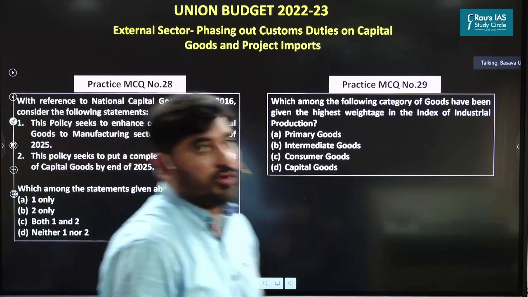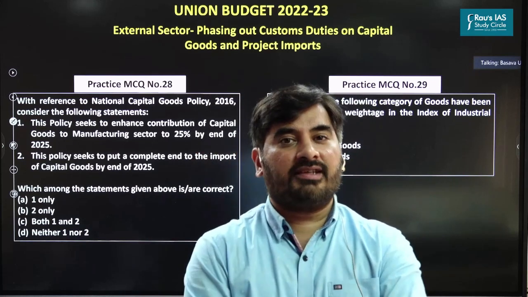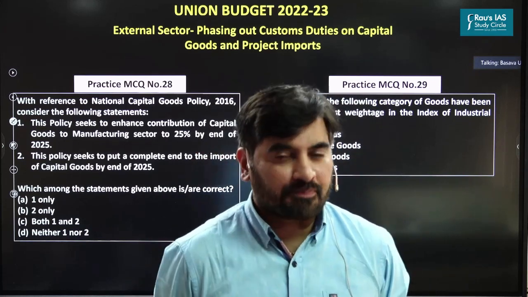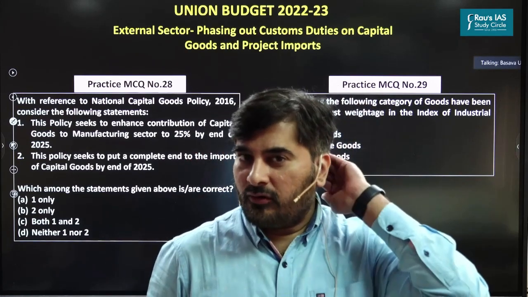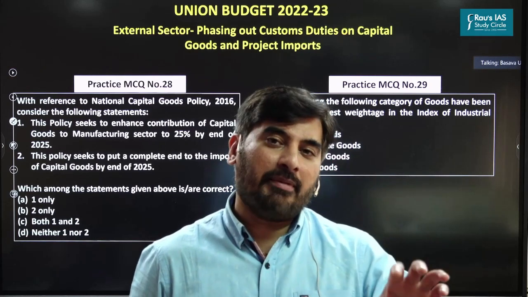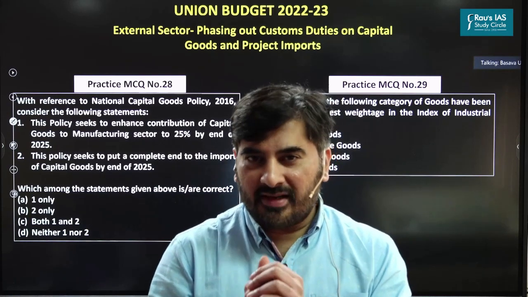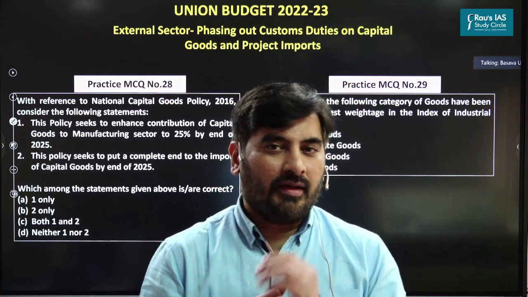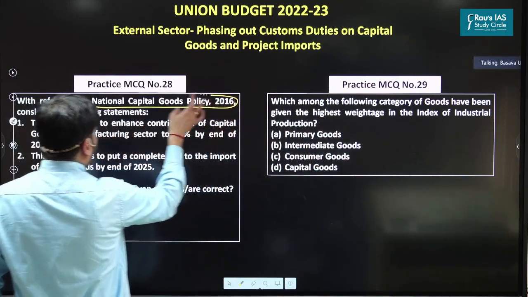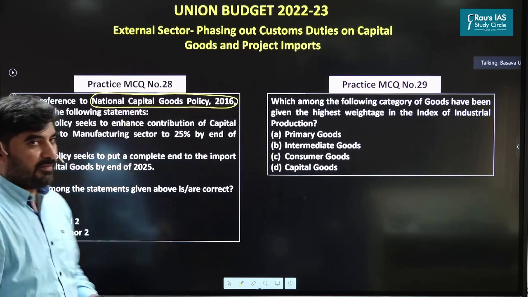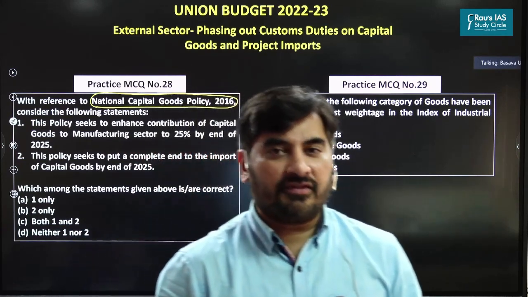Okay, now coming to the next topic, that is, national customs duties on capital goods and project imports. Let's understand this. In this year's budget, the finance minister has announced that the government will phase out customs duties on capital goods. As far as your prelims examination is concerned, you must understand what capital goods are, and also some details about the National Capital Goods Policy 2016, which was mentioned in the finance minister's budget speech.